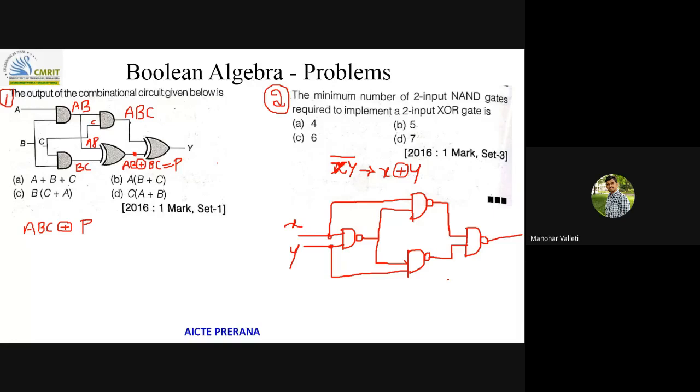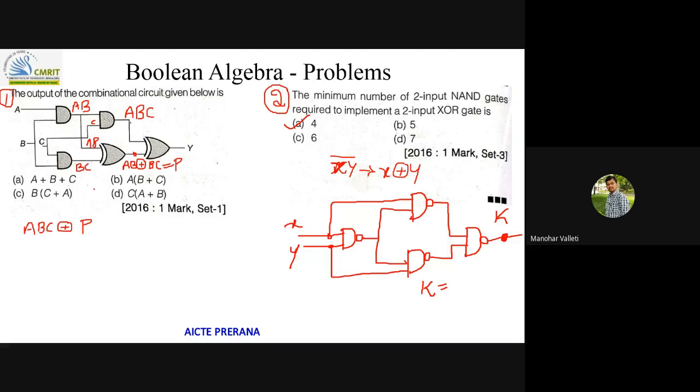Second one is, what is the output here at point K? What is K equal to? X XOR Y. Yeah, X XOR Y. So the answer is A, 4.